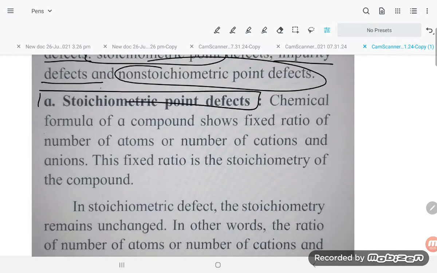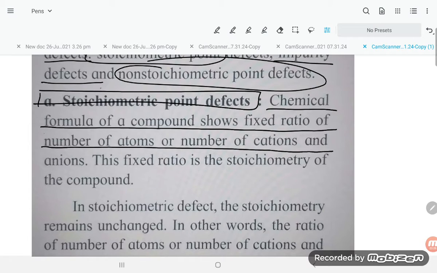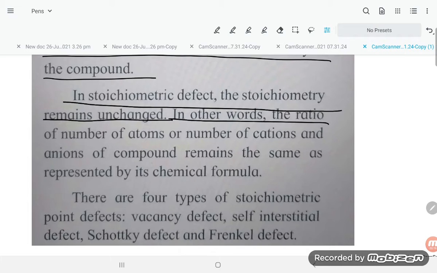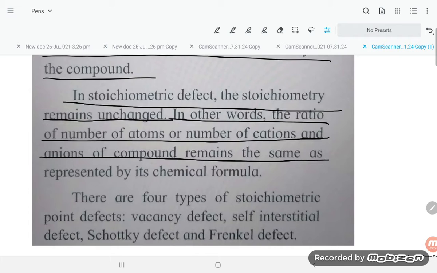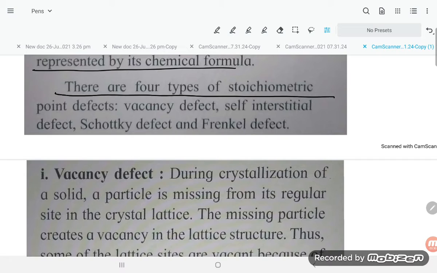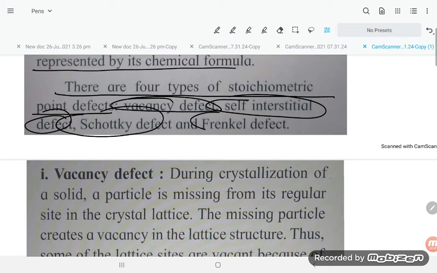Firstly, we are going to understand stoichiometric defects. The chemical formula of a compound shows a fixed ratio of the number of atoms or the number of cations and anions. This fixed ratio is the stoichiometry of the compound. In stoichiometric defects, the stoichiometry remains unchanged. In other words, the ratio of the number of atoms or the number of cations and anions in the compound remains the same as represented by its chemical formula. There are four types of stoichiometric point defects: vacancy defect, self-interstitial defect, Schottky defect and Frenkel defect.